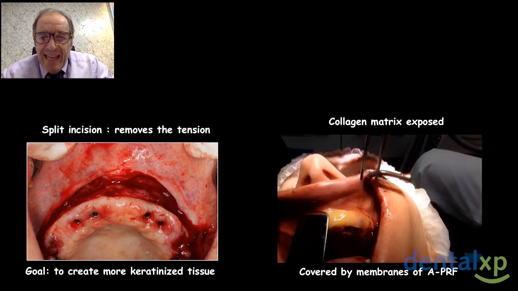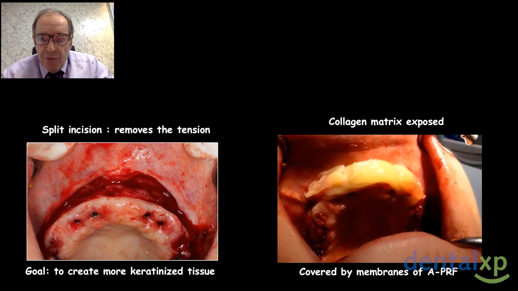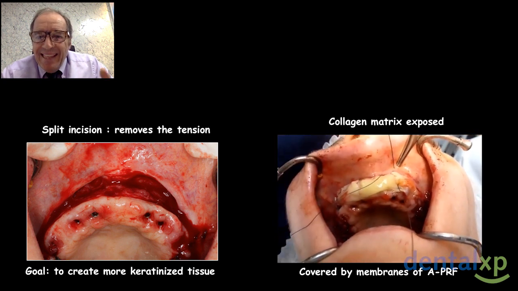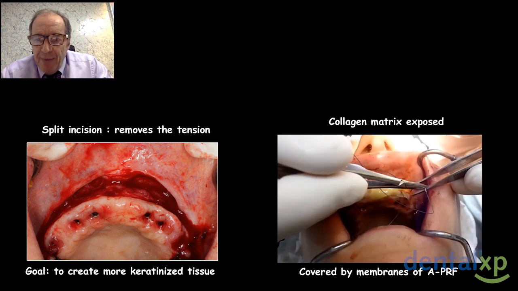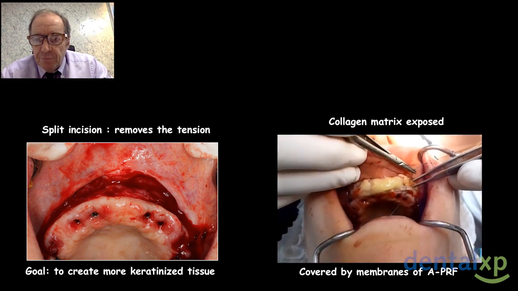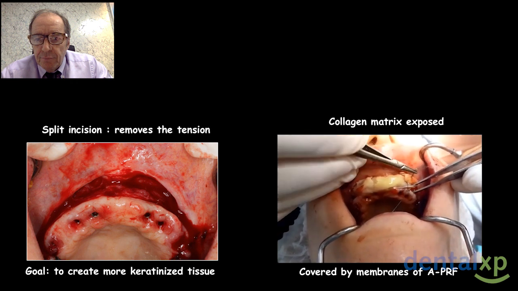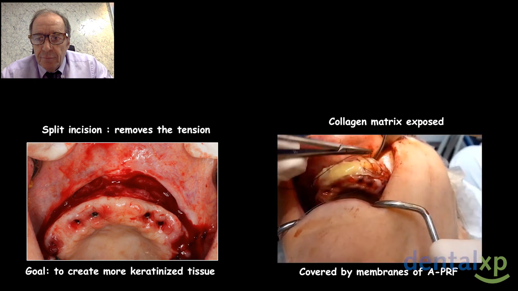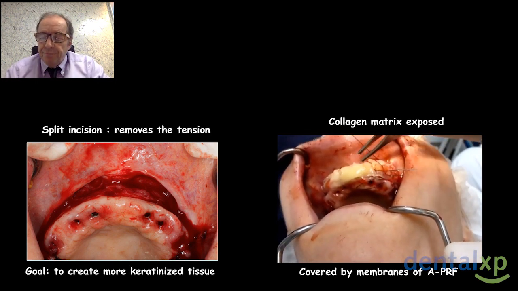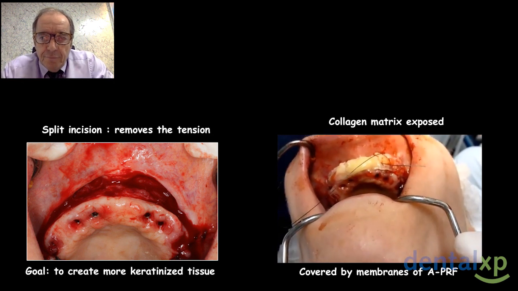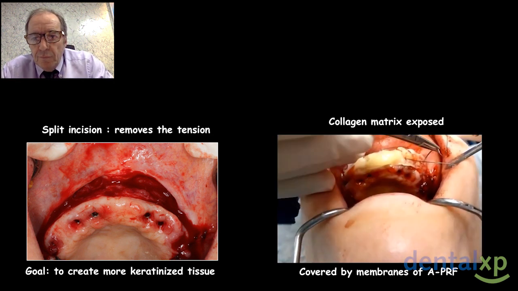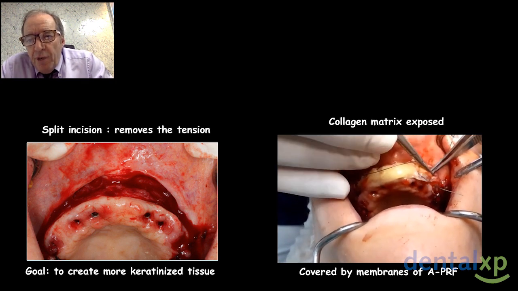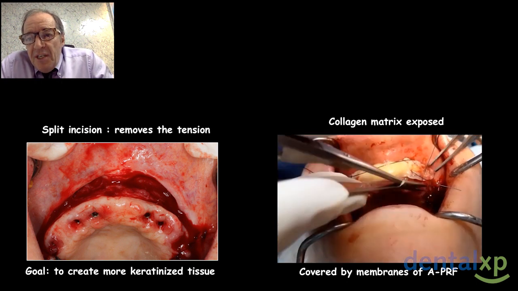I place 8 PRF membranes, as you can see. And now I do the suture to maintain this membrane in place, you know. It's easy to suture the PRF because it's soft, you know, and also very solid. It's easy to manage.